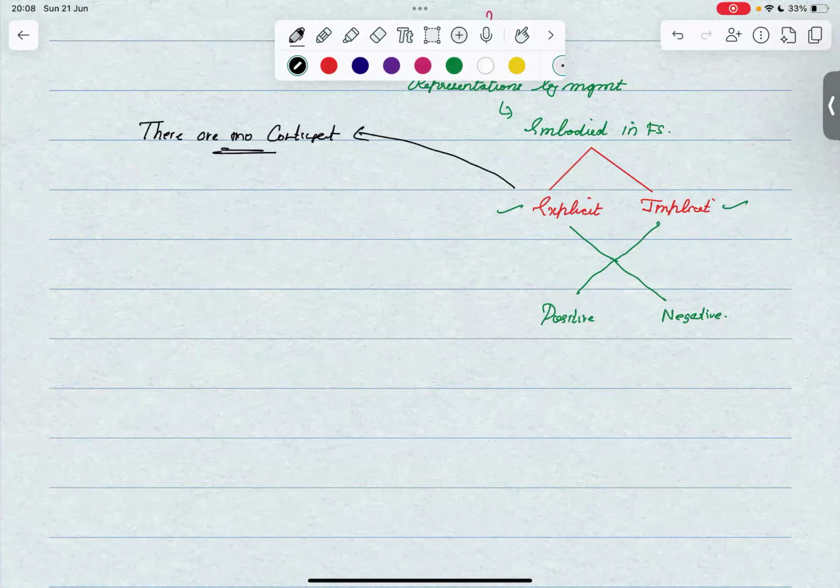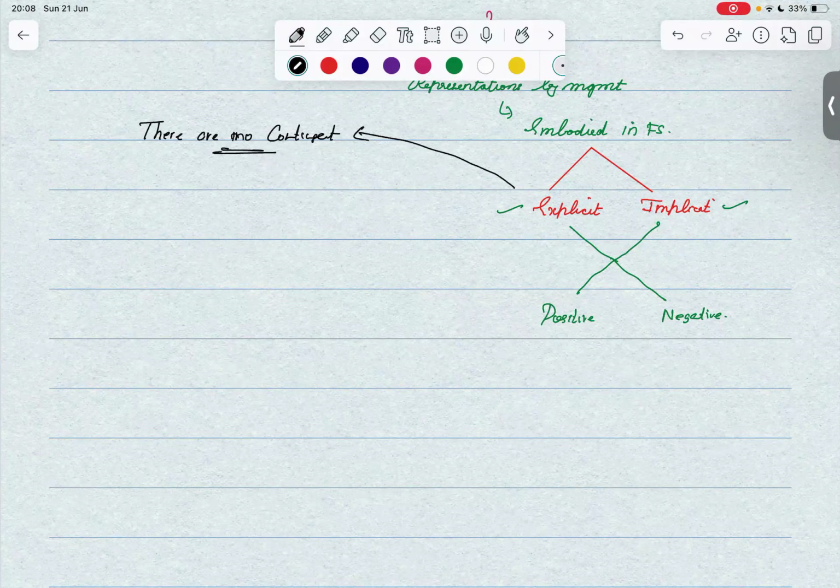Okay, so we have explicit and implicit. To put it very simply, implicit is something which is not stated specifically, but explicit is something which is stated specifically, that this is the contingent liability. There is no contingent liability in the company, which is stated explicitly. Now, coming to the further categorization, which is positive and negative.